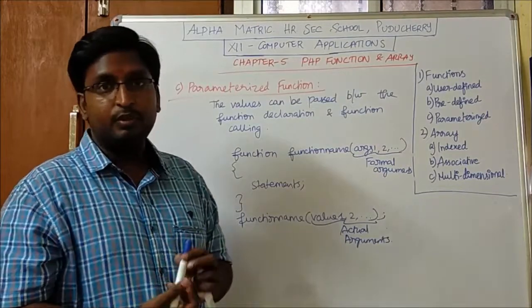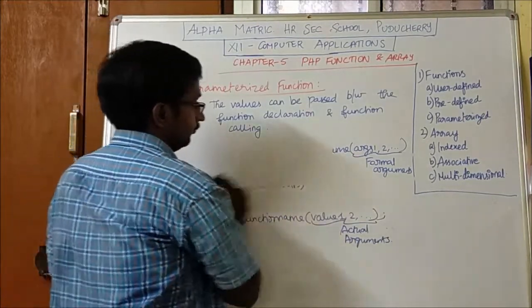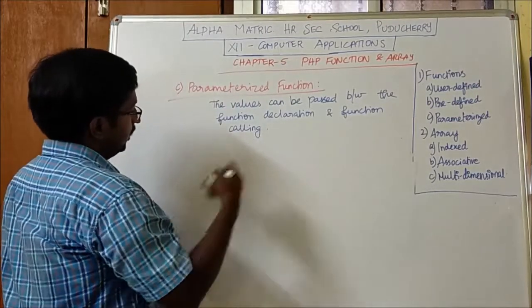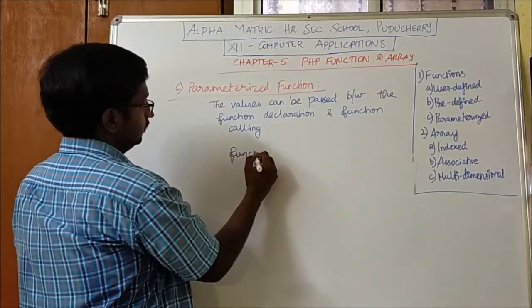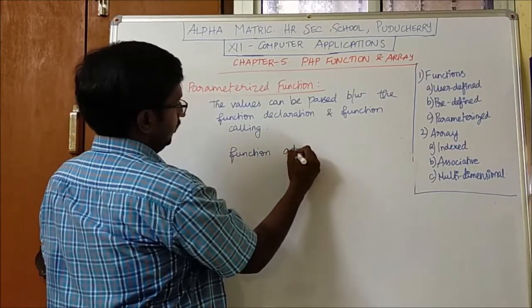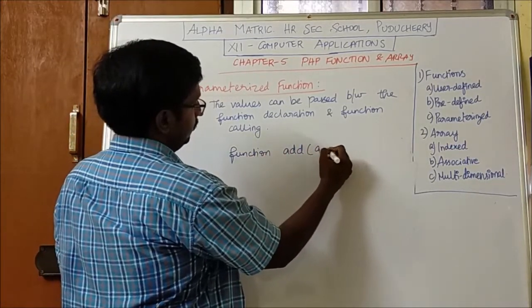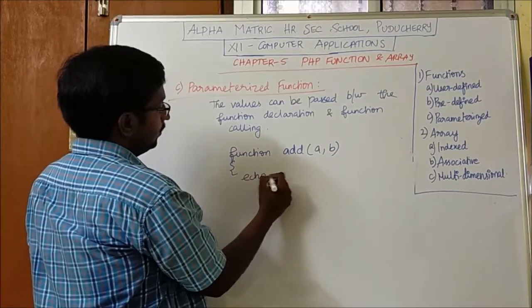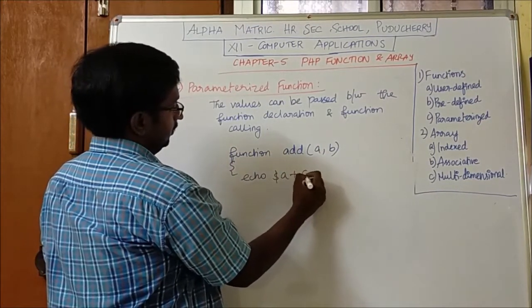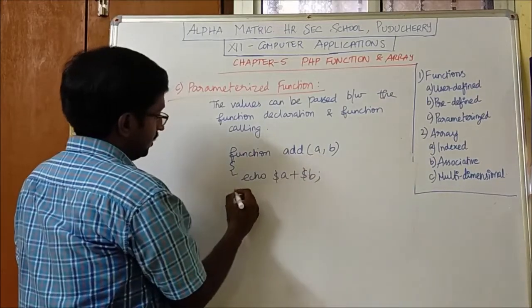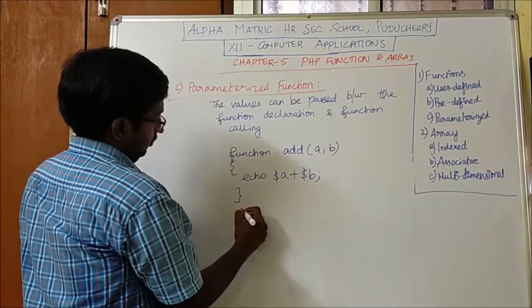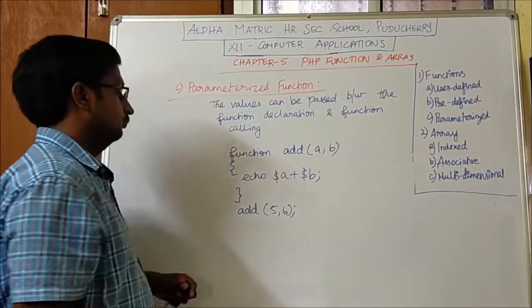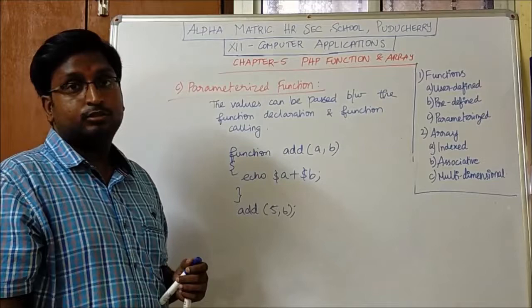So let us see an example for that. So here function name, a comma b, and I am directly printing the addition of a plus b. So I am giving values.